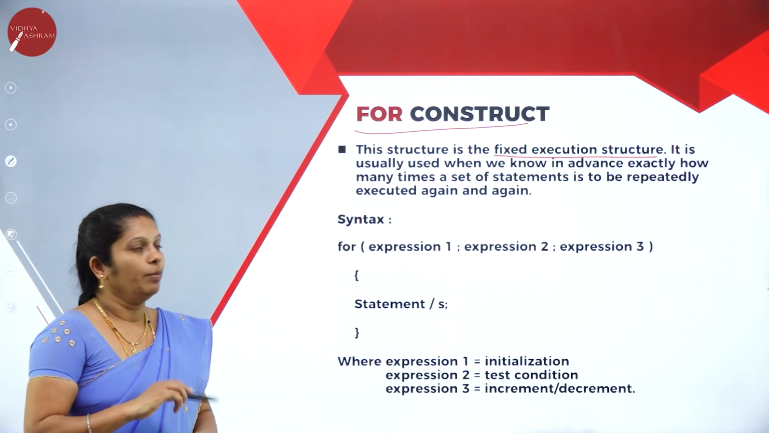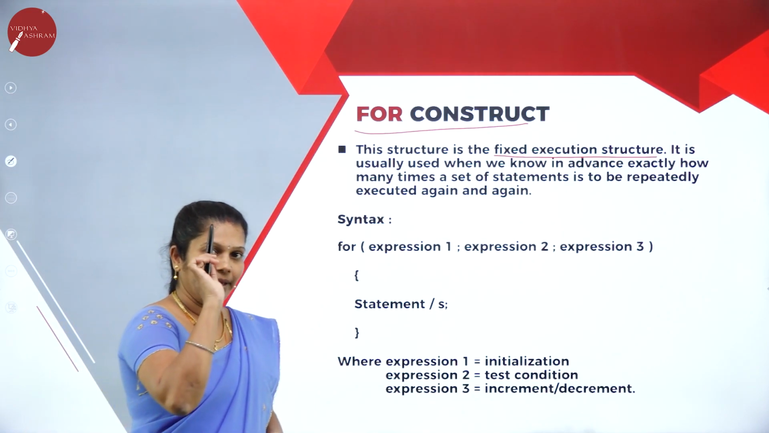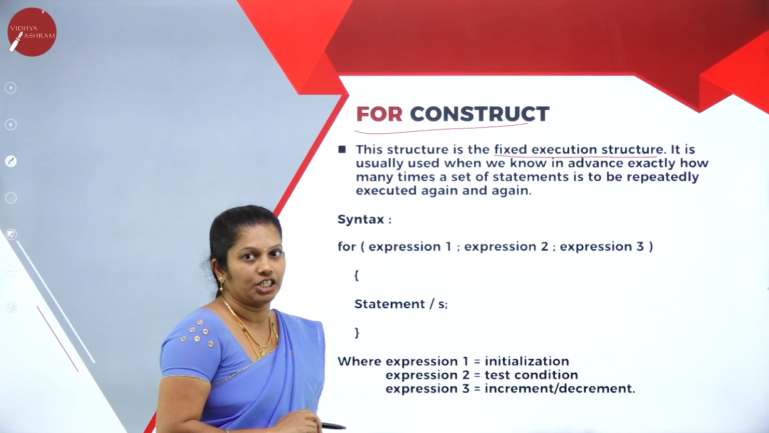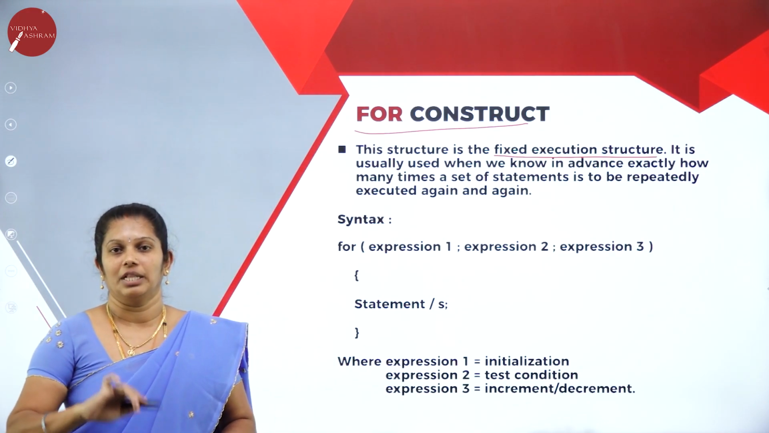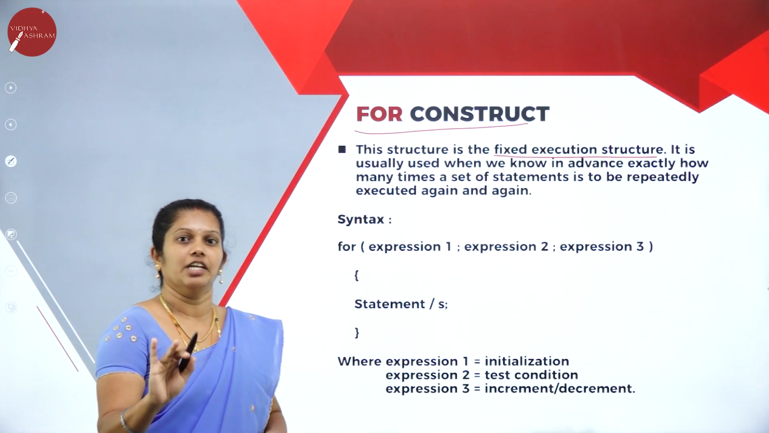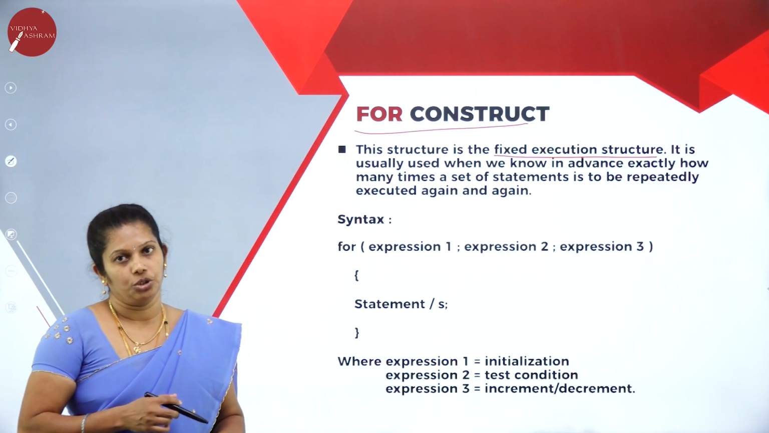Here in the for loop, it is a fixed execution structure, we used to say. Because in the beginning itself, we can identify how many times the statement will execute, because at the time of declaration only, we will mention the initial value, final value, whether it is incrementing or decrementing, everything. That's why it is called fixed execution looping.